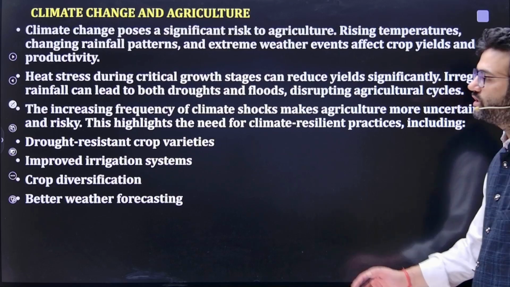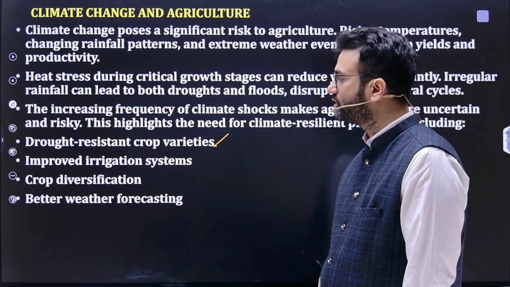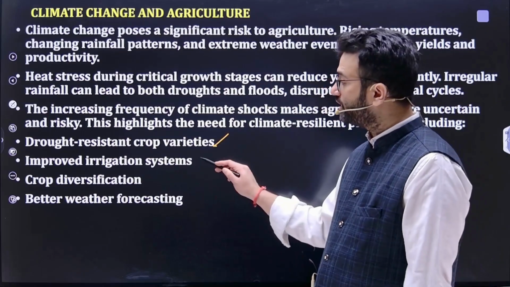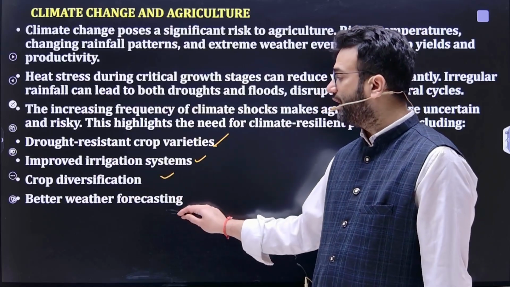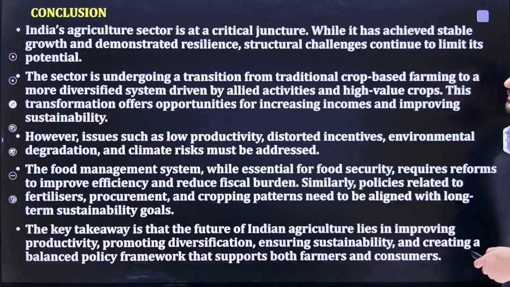So what do we need to focus on? We need to focus on drought resistant crop varieties. We also need to focus on improved irrigation systems. We need to do crop diversification and better weather forecasting.